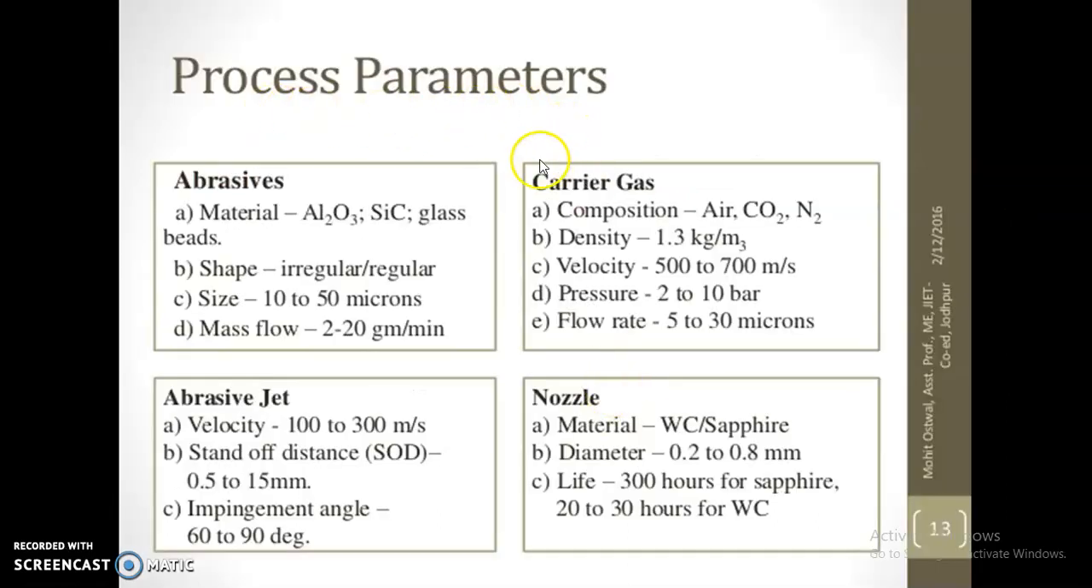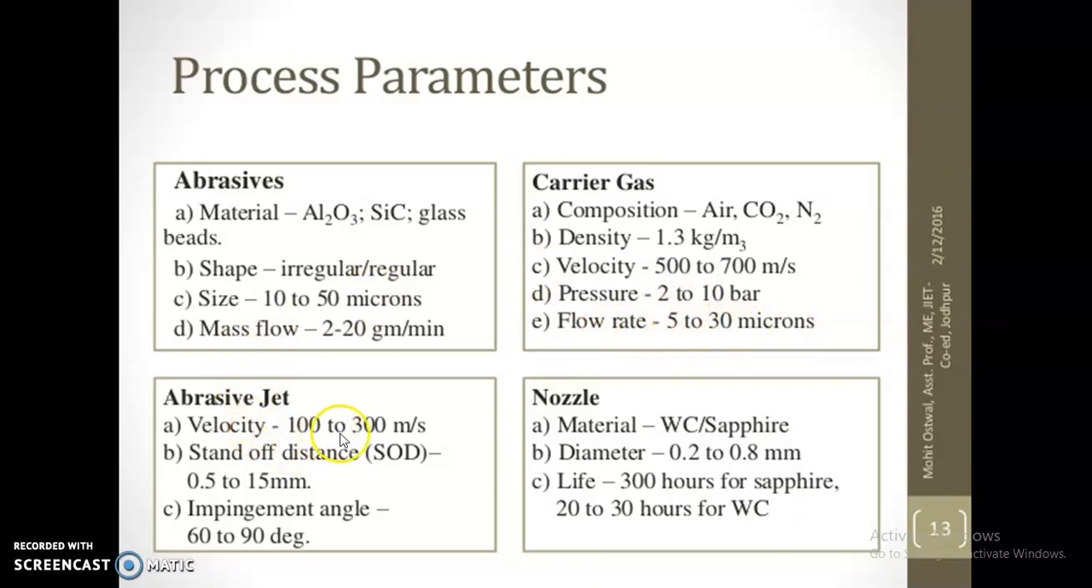So the process parameters are: abrasive material alumina, silicon carbide and glass beads, shape irregular and regular, size 10 to 50 microns. Mass flow rate is 2 to 20 gram per minute. Carrier gas: air, CO2 and nitrogen; oxygen cannot be used as a carrier gas. Density 1.3 kg per meter cube, velocity 500 to 700 meter per second, very high velocity. Pressure 2 to 10 bar, high pressure, and flow rate 5 to 30 microns.